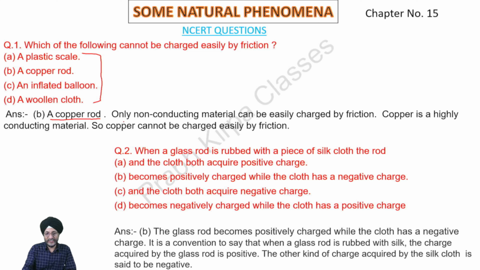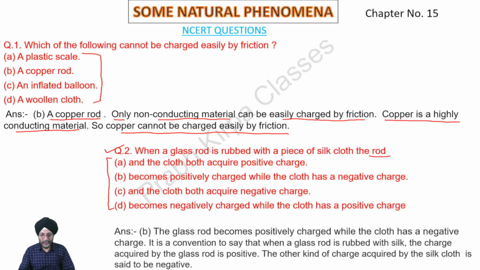Explanation for this reason is only non-conducting material can be easily charged by friction. Copper is a highly conducting material, so copper cannot be charged easily by friction. Question number 2. When a glass rod is rubbed with a piece of silk cloth, the rod, there are 4 options. We have to choose the correct one.